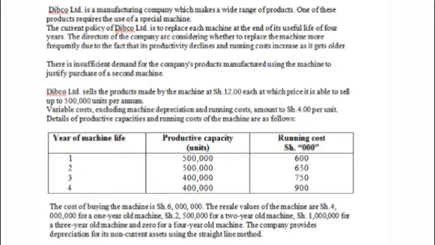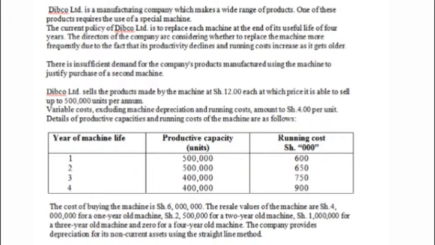We are told the current policy of DIBCO is to replace the machine at the end of its useful life of 4 years. Another sentence we read says that the directors of the company are considering whether to replace the machine more frequently due to the fact that its productivity declines and running costs increase as it gets older. That should also make sense to you.